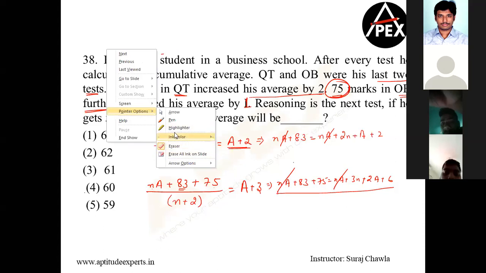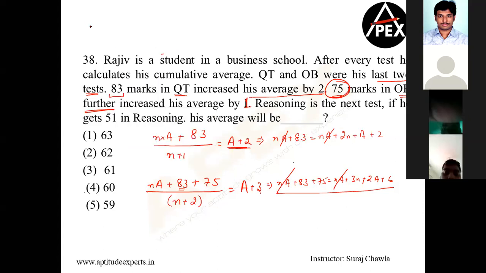So, what do we have from here? If I simplify my first equation, I am bringing 2 here. So the first equation I'm writing here, guys: 81 is equal to 2n plus a. This is 83 plus 75, that is 158, minus 6. 158 minus 6 will be how much? 152. So 152 is equal to 3n plus 2a.